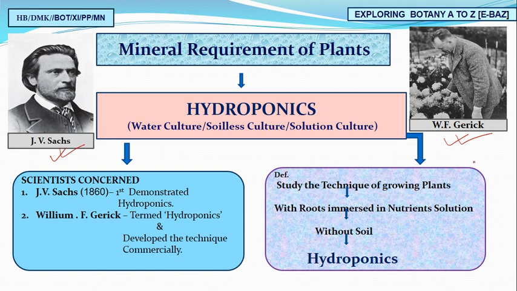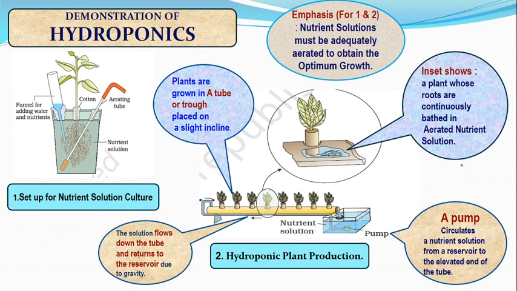Now, have you seen the photo of Sachs? No. Yes, I know. That's why I have used the photos of these eminent scientists, so that you can recall them very easily. So you can recognize Julius von Sachs and William F. Gericke.